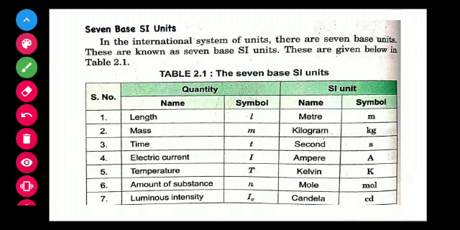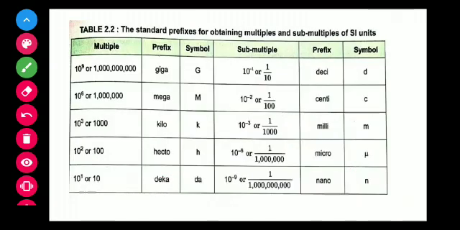Next is prefix. There are two types of prefix, that is multiple and submultiple. For large measurements we use the multiple, and for very small measurements we use the submultiple.